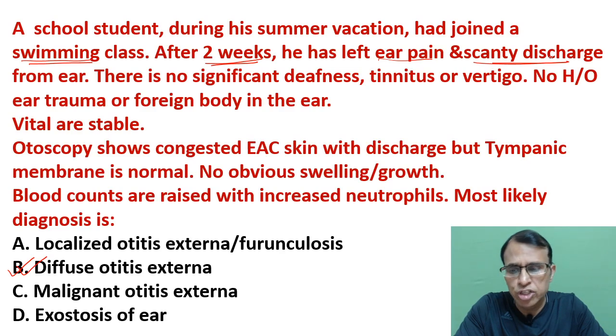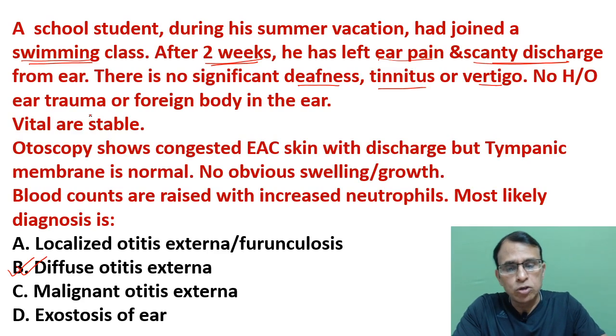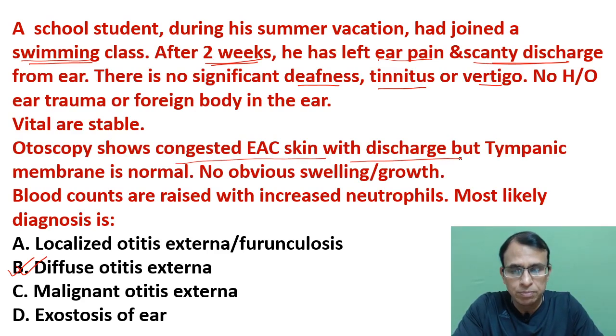Scanty means very little discharge from the ear. Because the middle ear and tympanic membrane are normal, there is no vertigo, tinnitus or deafness, no trauma and foreign body. Otoscopy shows congested external auditory canal with discharge, but tympanic membrane is normal. That tells us that the middle ear is normal. It is only the external ear that has some inflammatory disease, and the cause of the inflammation is swimming.